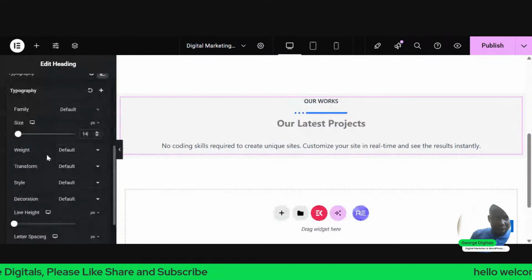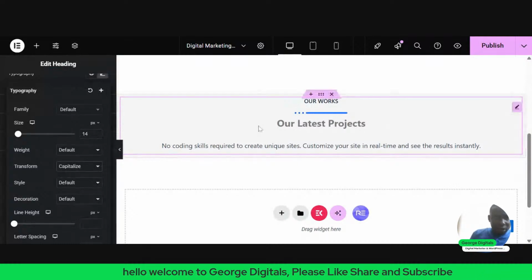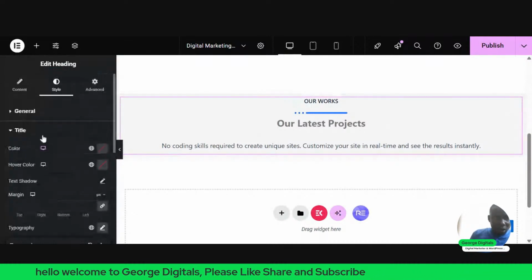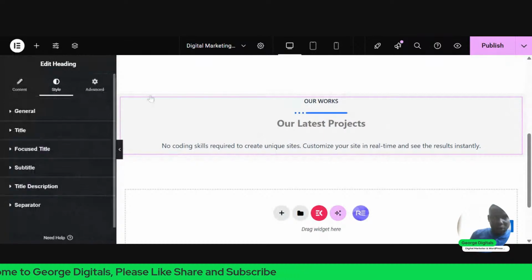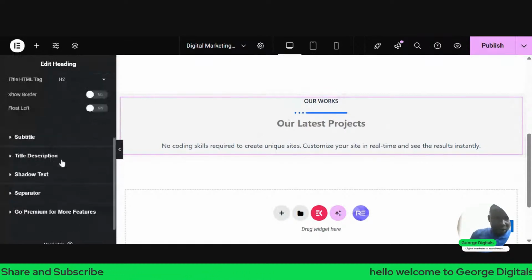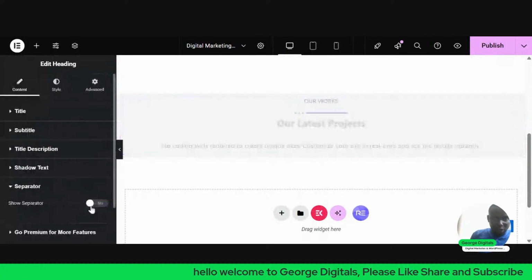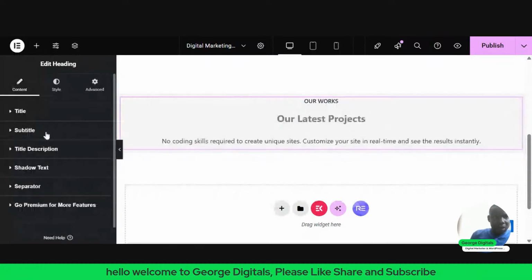I'll come to this place, you see transform, and I'll say capitalize. Okay. So I want to remove this underline. I'll just come to this place, you see content. Then under this content, you see there's a place, you see separator. Then I'll go back to this style.